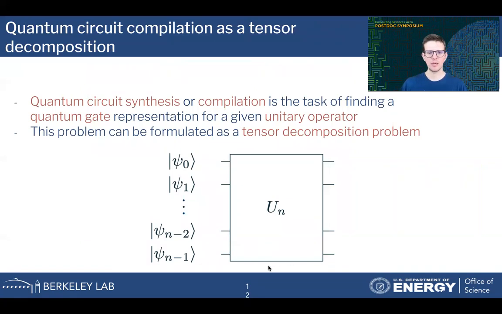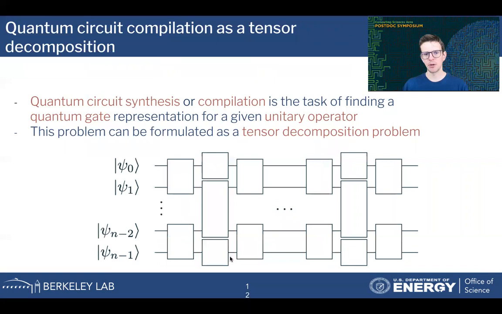And we want to evaluate or run this unitary on our quantum computer. This is actually not directly possible because quantum computers only work on 1 or 2 qubits at the same time. So this unitary has to be decomposed into smaller, simpler gate blocks, which is represented in this diagram. This problem is the quantum circuit synthesis problem.